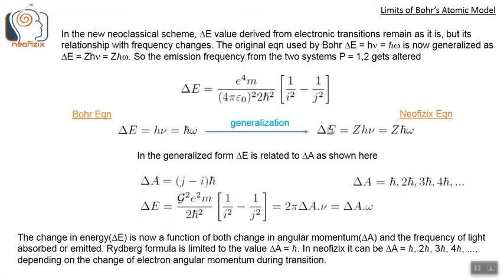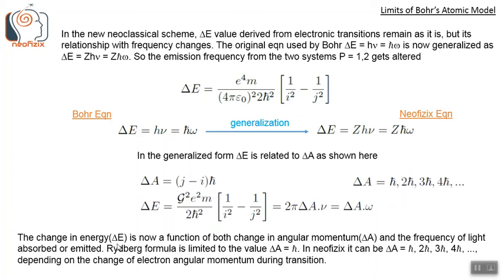In the generalized form, delta E is related to delta A as shown here. That is ultimately delta E. This is from the electronic transition. This remains the same. Delta E becomes equal to 2 pi delta A nu, or simply delta A into omega. In case the change in angular momentum is h bar, this will be h bar omega. If it is 2h bar, then it will be 2h bar omega. If delta A is 3h bar, then it is 3h bar omega. Similarly, it will become h nu, 2h nu, 3h nu, and so on.